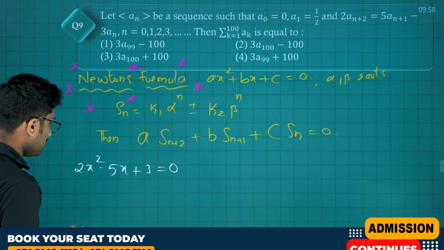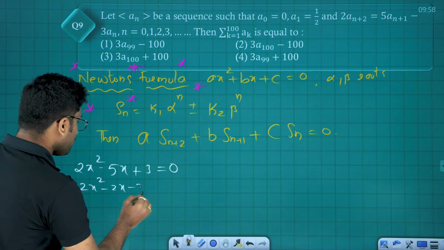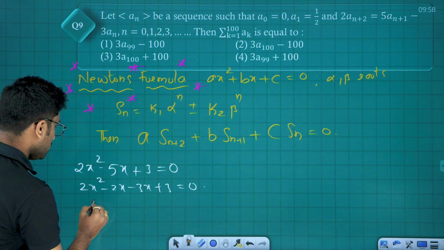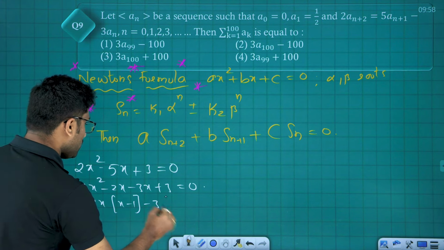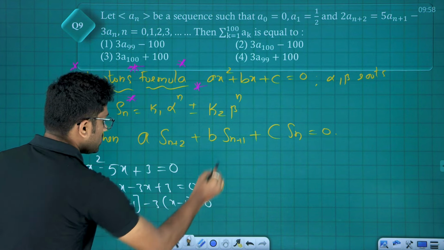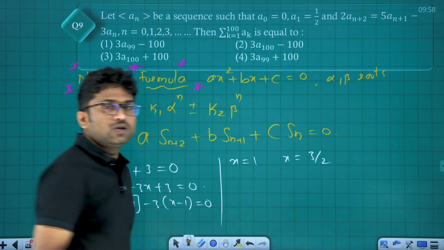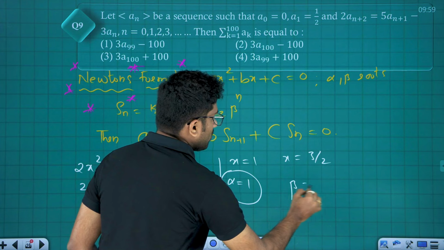Now if we solve 2x² − 2x − 3x + 3 = 0, then 2x common (x − 1) minus 3 common (x − 1) equals 0. Clearly x is 1 and x is 3/2 as the roots. So we'll take alpha equals 1 and beta equals 3/2.